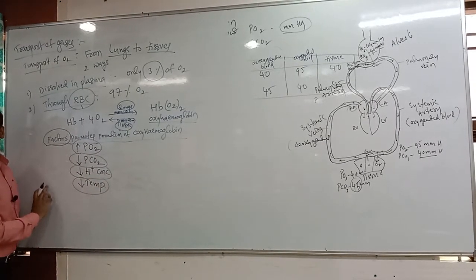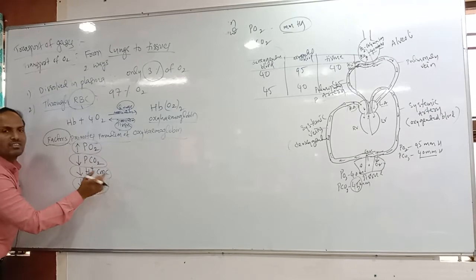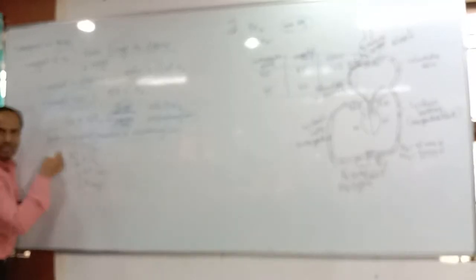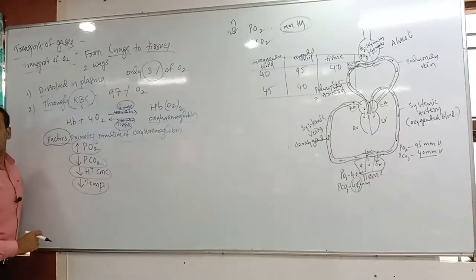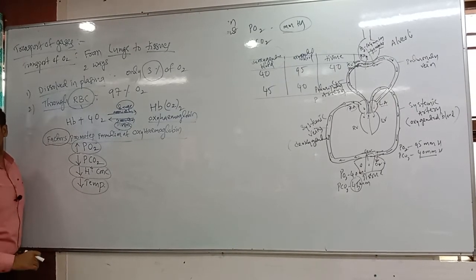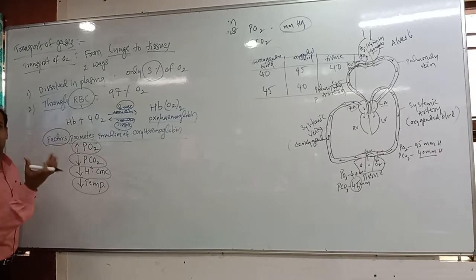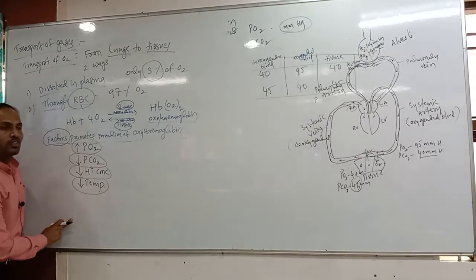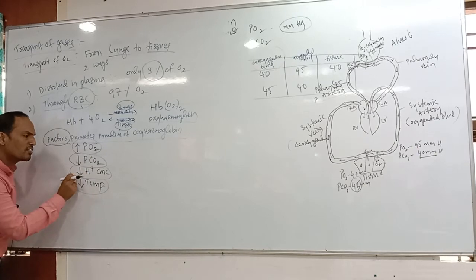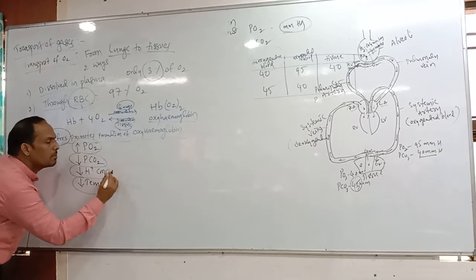Clear, students? Very important, among these four factors they will ask about H plus ion concentration, and they can ask it in another way also. H plus concentration can be represented by pH, the negative logarithm of H plus ion concentration. If H plus ion concentration is less, then pH value is more.